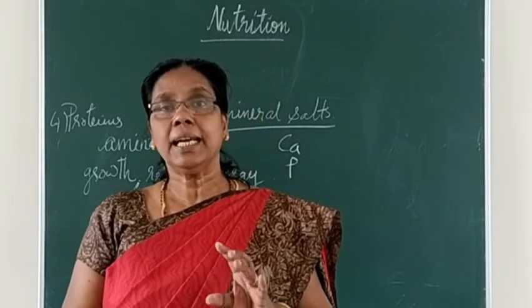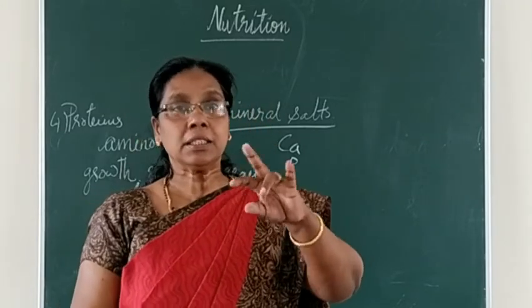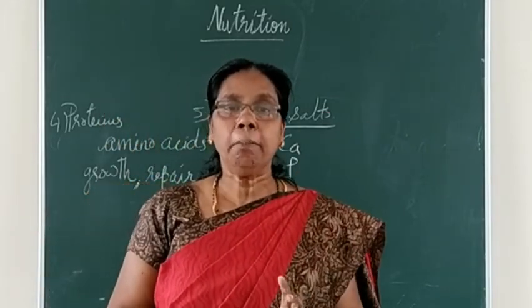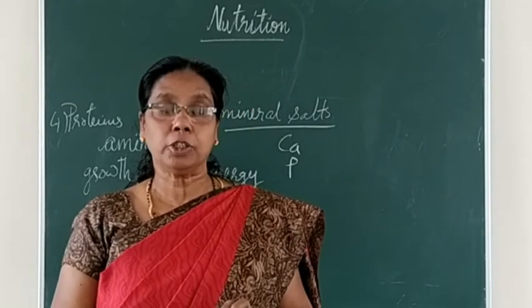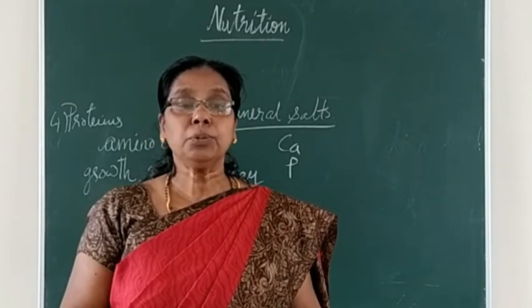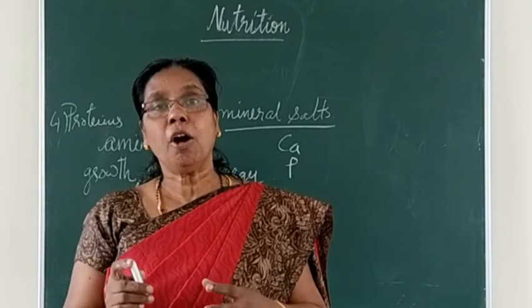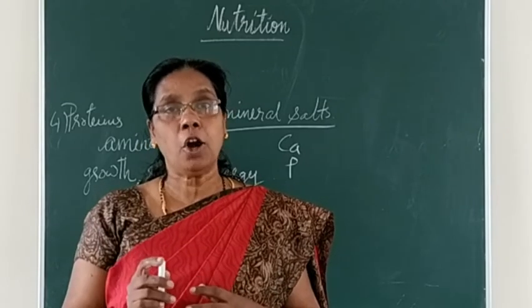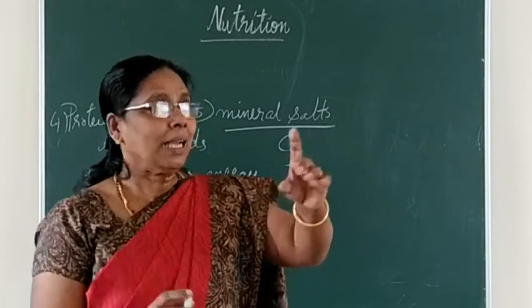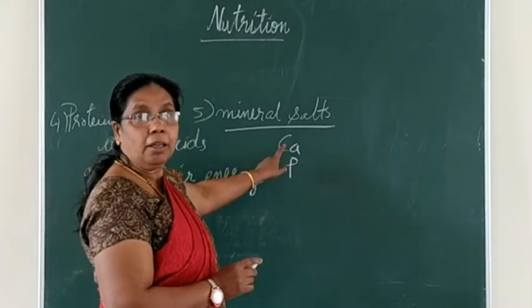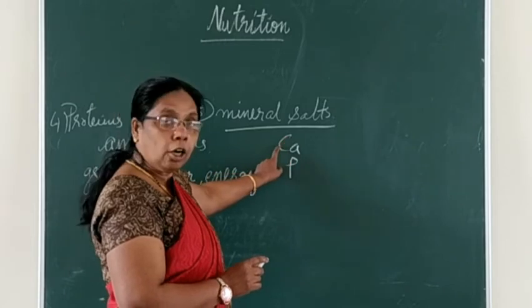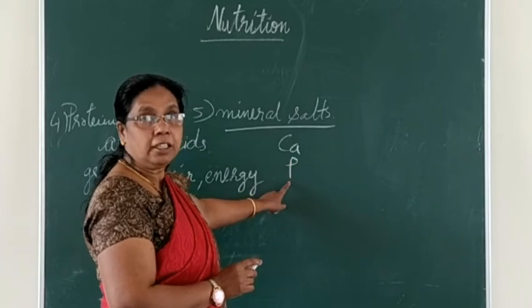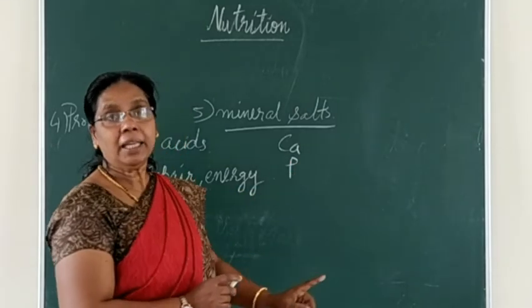And again you can see that calcium not only gives strength to bones and teeth, in addition to that it is very important for the clotting of blood also. Likewise, phosphorus, in addition to giving strength to bones and teeth, gives energy also. So understood? Calcium function: strengthening bones, teeth and clotting of blood. Phosphorus function: strengthening of teeth, bones and providing energy.